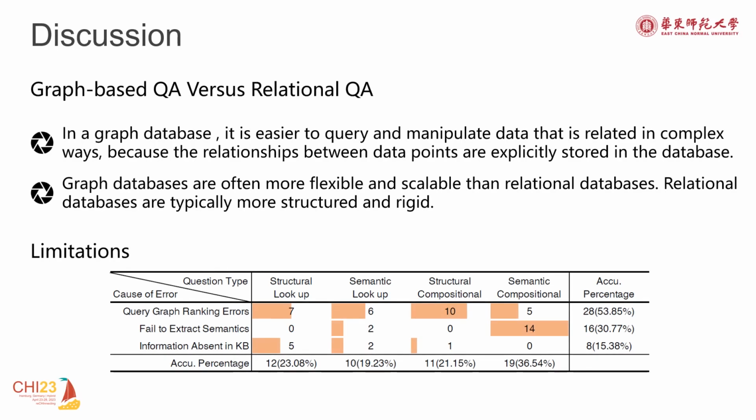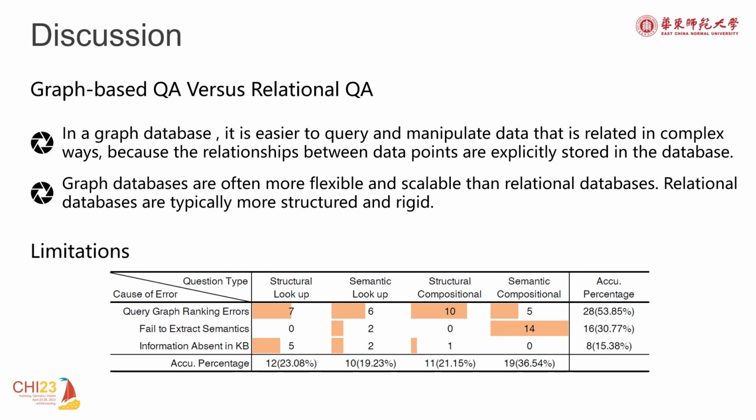Comparing our work with past chart question answering works, the main difference is that GVQA is based on graph database querying, while TableQA is based on a relational database. One of the main differences is that graph databases store the relationships between data as data, whereas relational databases infer relationships between columns of data tables.